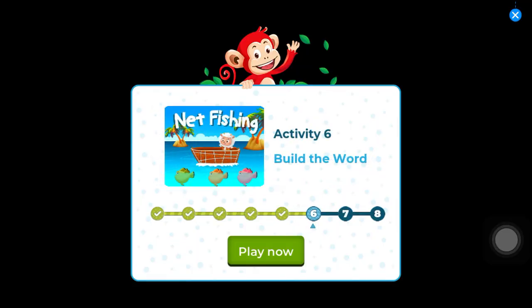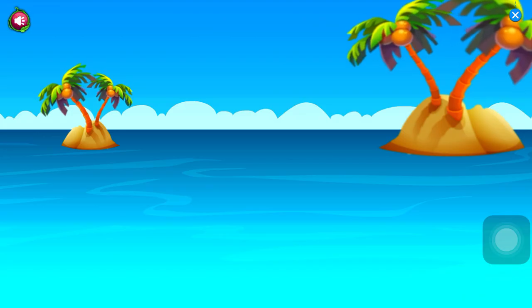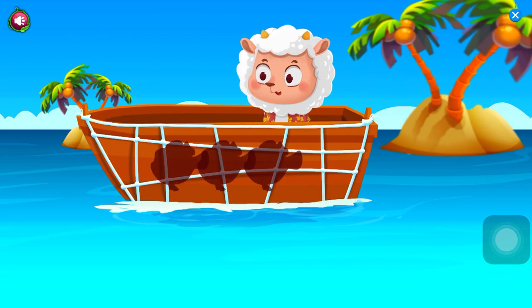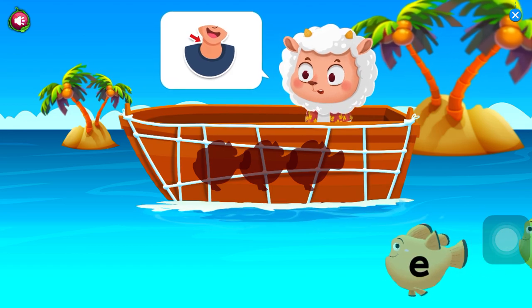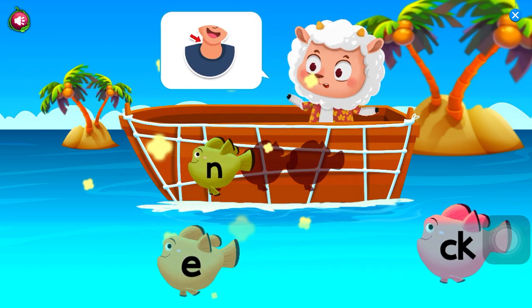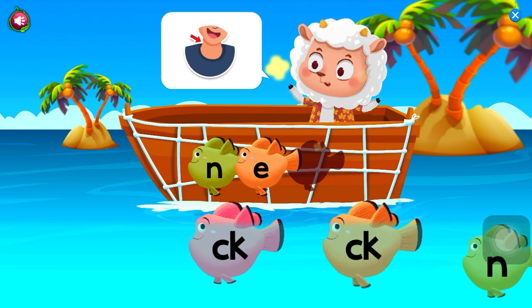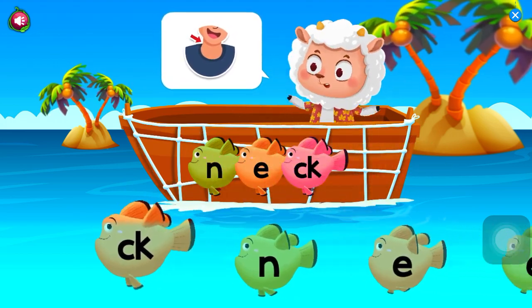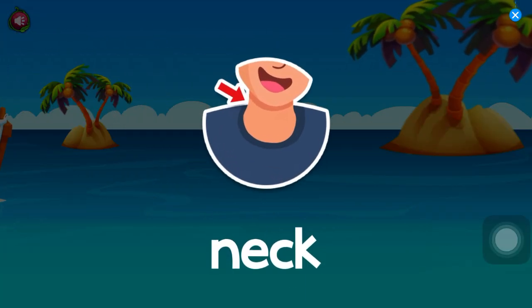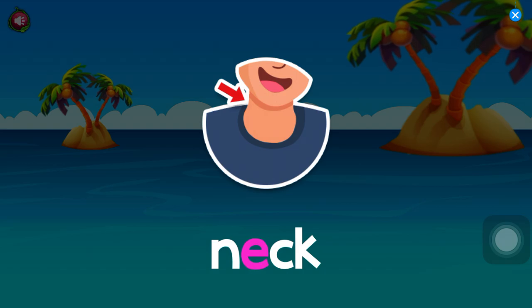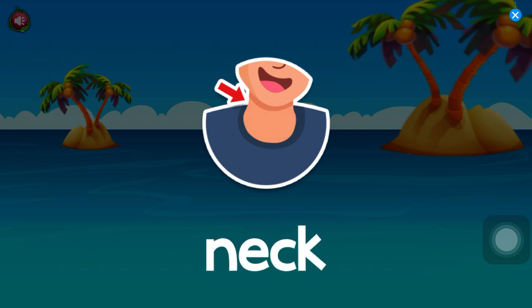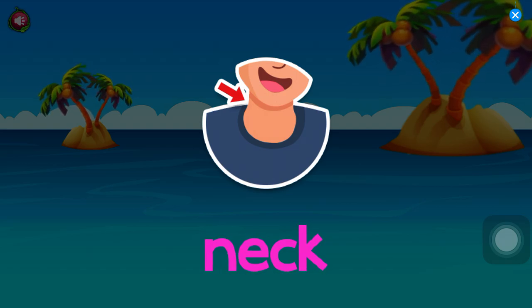Activity 6. Build the word. Drag the fish to the boat to make the word. Neck. Yay! Neck.